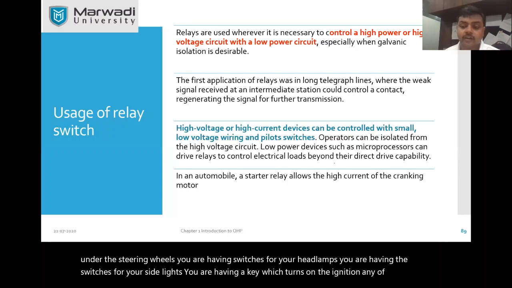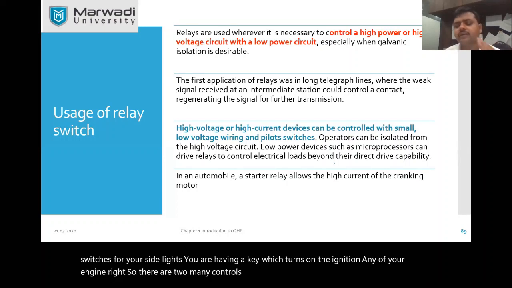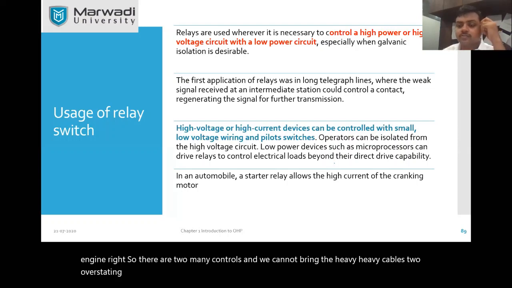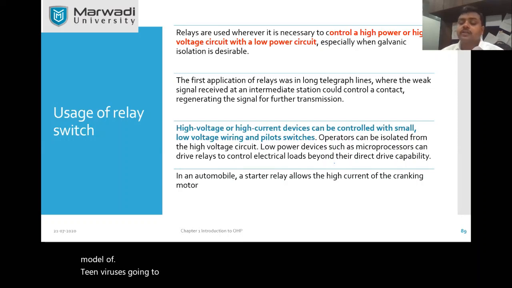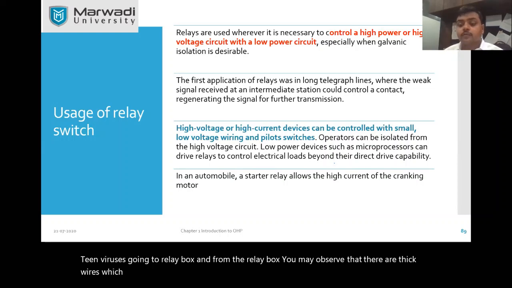There are too many controls, and we cannot bring heavy cables to the steering wheel, otherwise it will lose its flexibility. So from the steering, just one small module of thin wires goes to the relay box, and from the relay box there are thick wires carrying current from the battery to the starter.